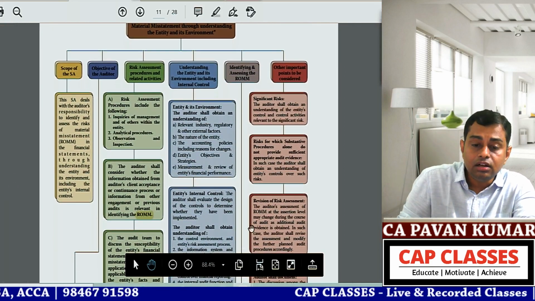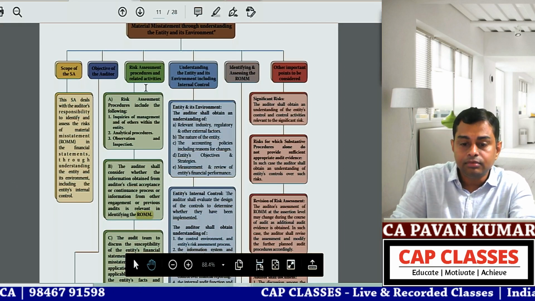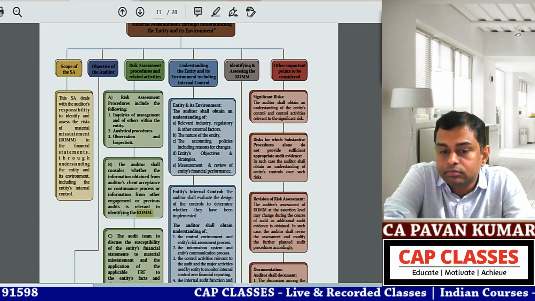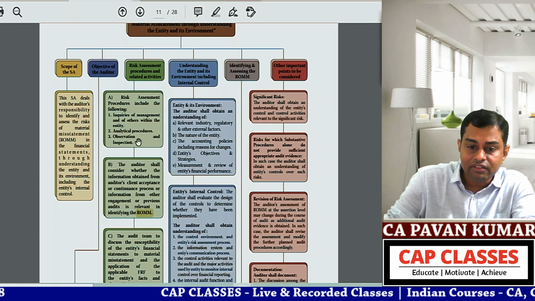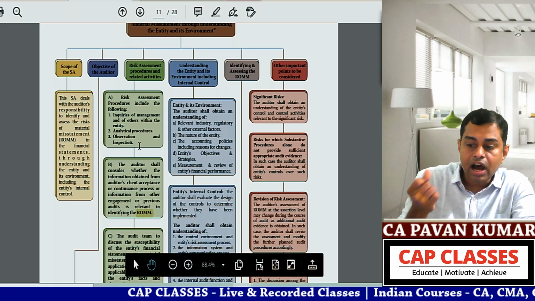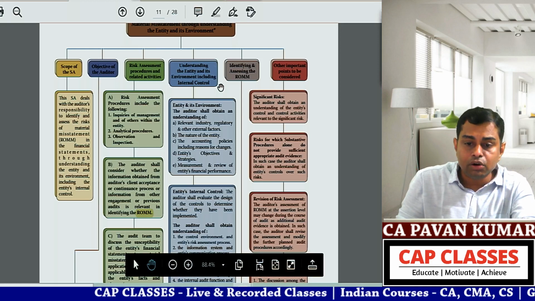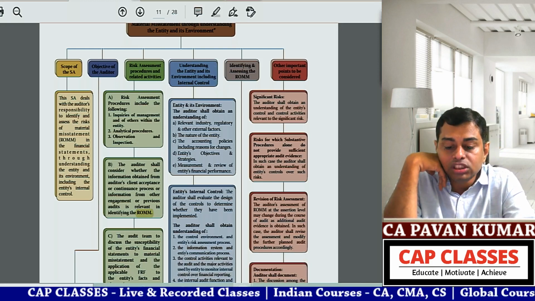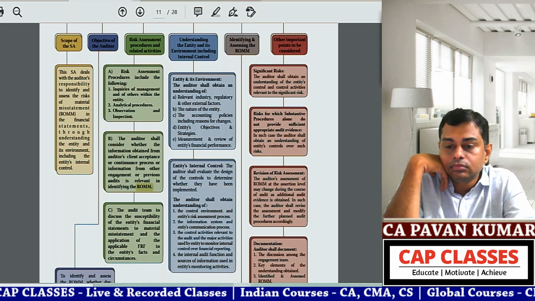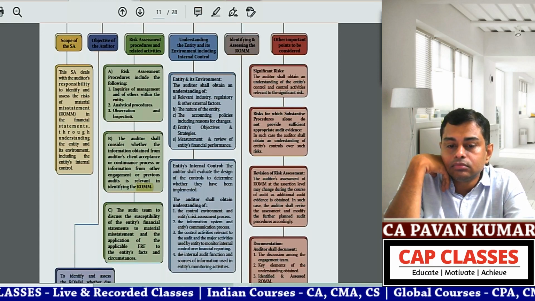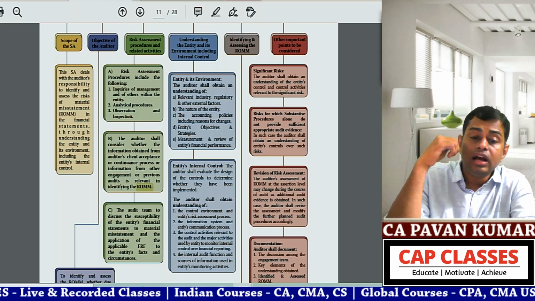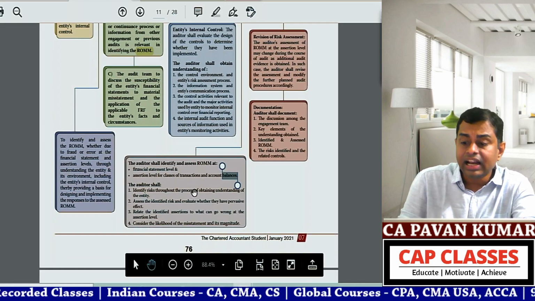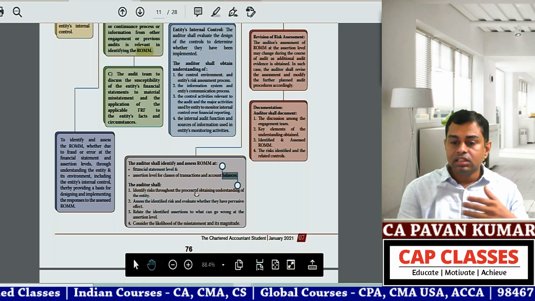So guys, we have done this green box. Green box is done. Say yes or no. Green box is done: risk assessment procedures and related activities. Yes, very good. Blue box is done: understanding the entity and its environment, and identifying and assessing risk of material misstatement. This gray color box is done.